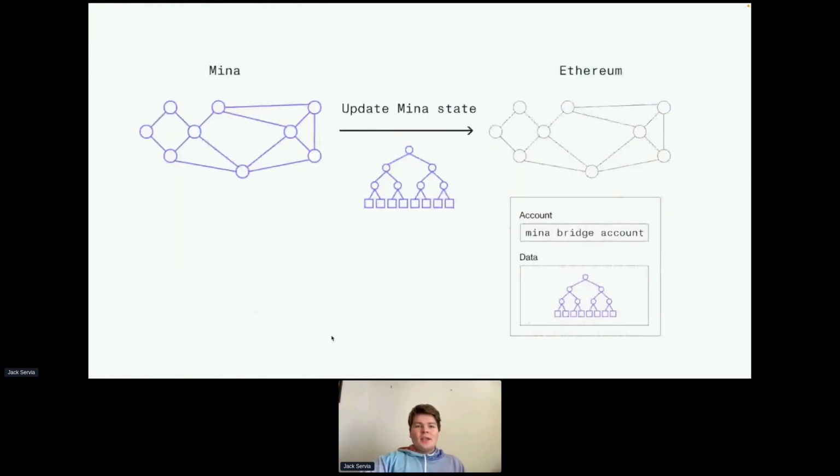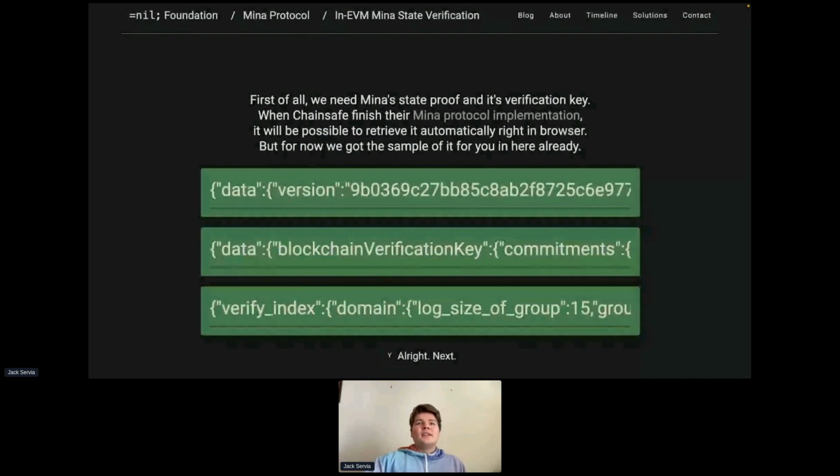And so in theory, anybody can do this, right? We have the whole Mina state root attested to in this root node, and then a proof, and we can verify this proof on Ethereum and bridge the whole Mina state over. And again, this is something that's not possible in practice today, but well, I guess it is sort of possible in practice, just not on mainnet.